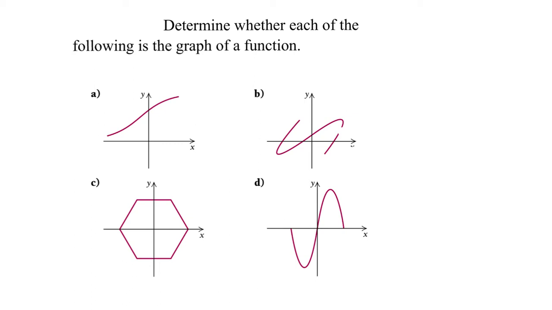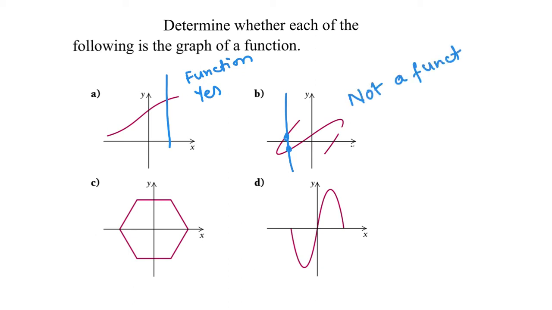Let's look at a few more examples. If I draw a vertical line anywhere on this graph, it will cross only once. So this is a function. This one, if I draw a vertical line anywhere on the graph, you can see that it crosses the graph twice. So this is not a function. This one is also, you can see that it crosses the graph more than once. So this is not a function.